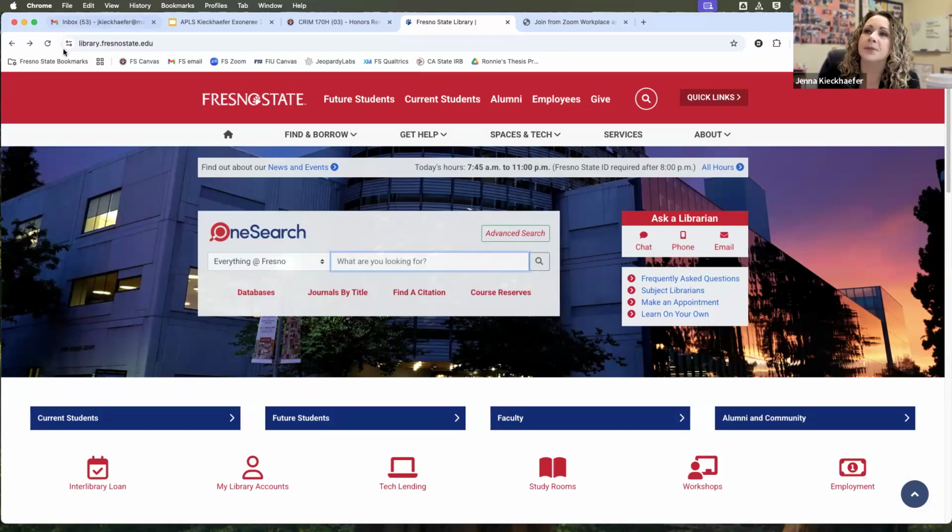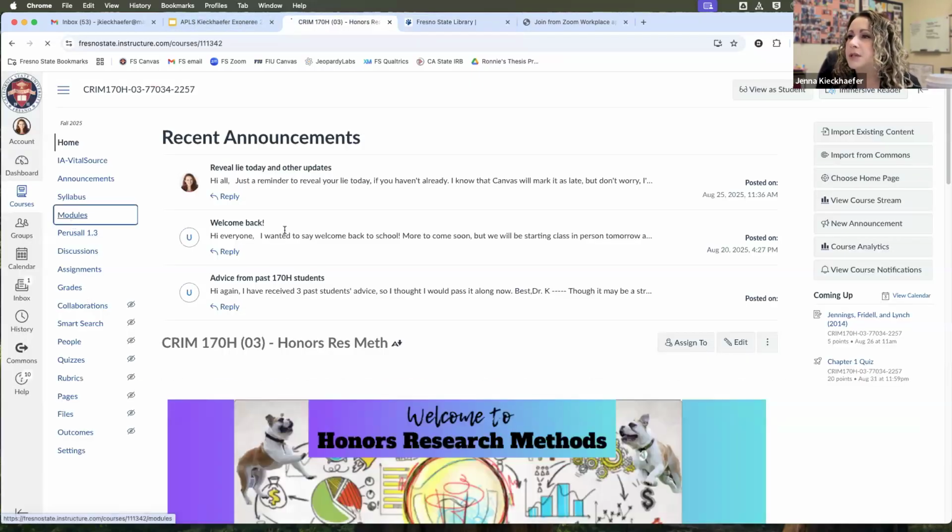Okay, so here's our library website, library.fresnostate.edu. You could literally just search here. There are also ways that you can search specifically within criminology journals and/or psychology journals. Because I'm in a field that's kind of in the middle of both, oftentimes I like doing more broad searches, either here or on Google Scholar, just in case things were published in other discipline journals for whatever reason. But I'll show you what I found here.